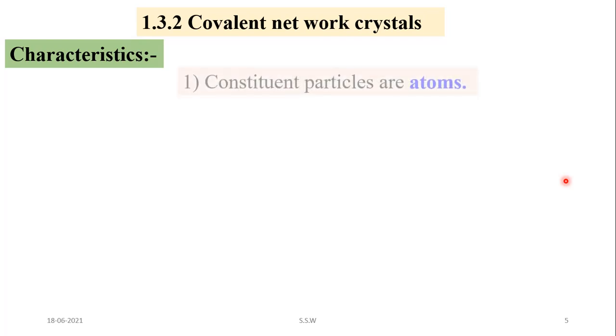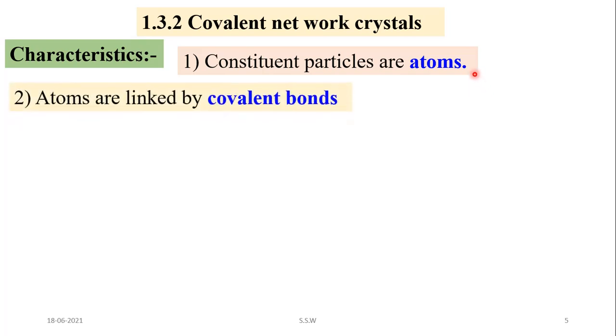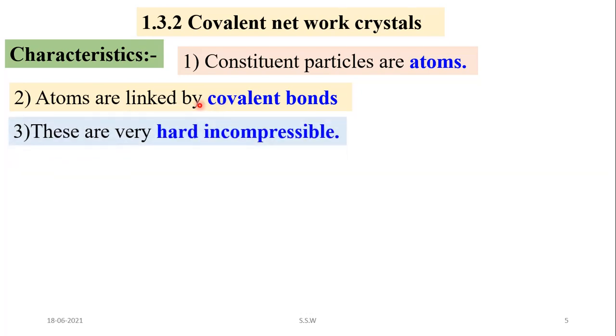So see the characteristics of this covalent network crystal. First important characteristic, that is constituent particle, and in case of covalent network crystal, constituent particles are atoms. Second characteristic, that is how these atoms are linked. These atoms are linked by covalent bond. Third one, because of the formation of strong covalent bonds between atoms, these are very hard and incompressible.